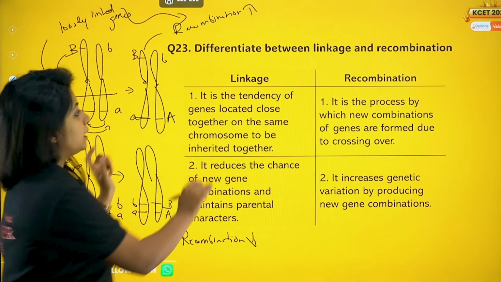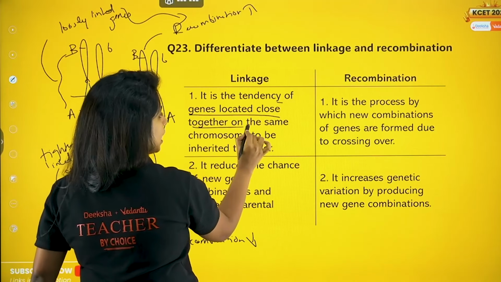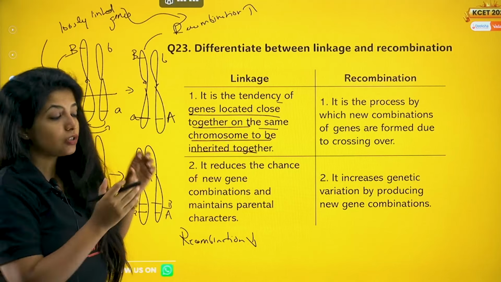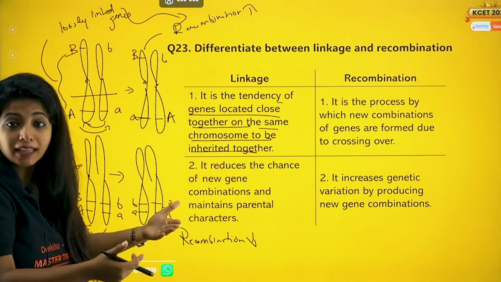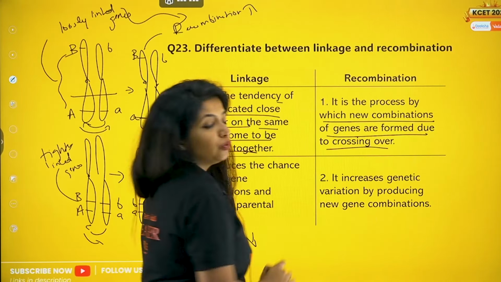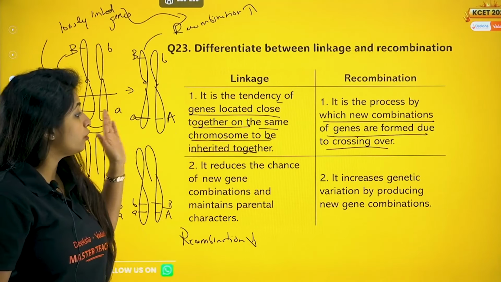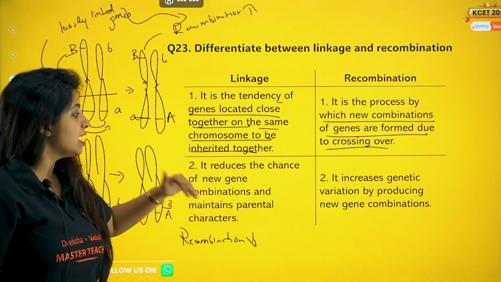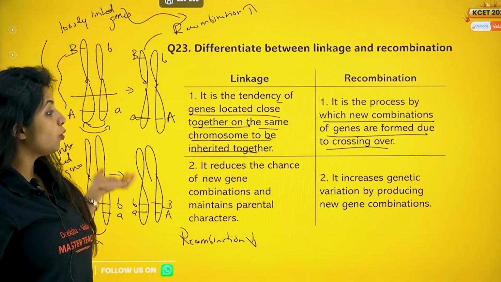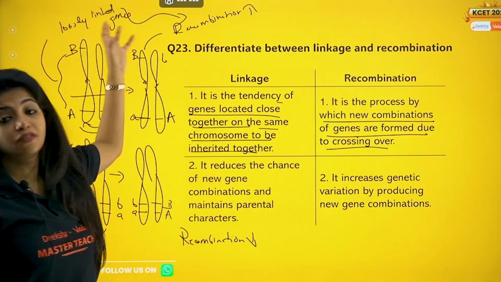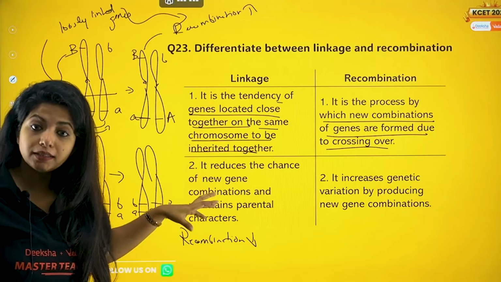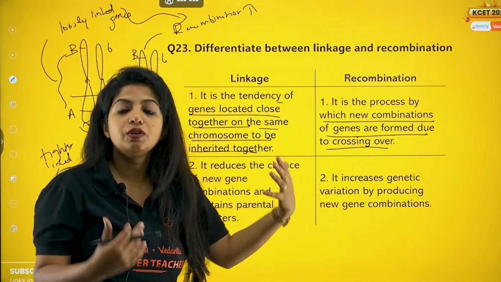Okay, so linkage is a tendency of genes located close together on the same chromosome to be inherited together. Whereas recombination is the process of creating new combinations of genes formed due to crossing over. Linkage reduces the chance of new gene combinations and maintains the parental character. Whichever parental character was there is maintained. But recombination increases genetic variation, producing new gene combinations. So one focuses on parental characteristics, whereas the other produces new gene combinations.